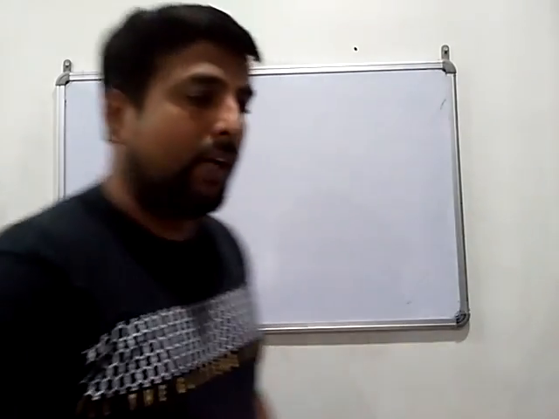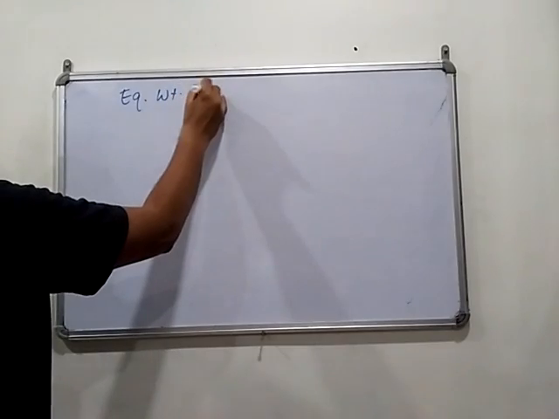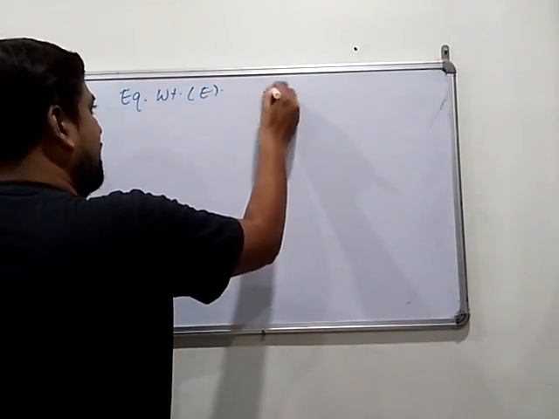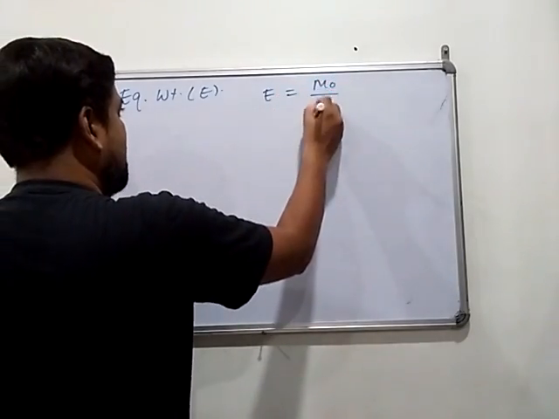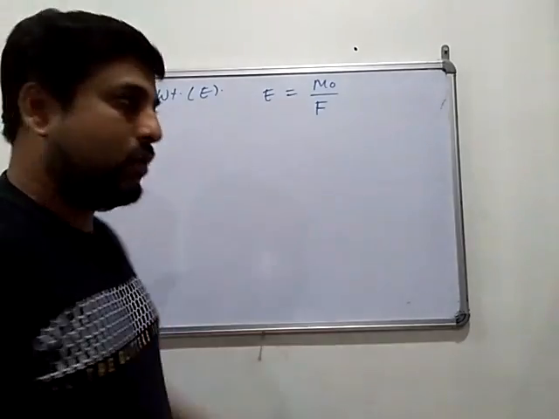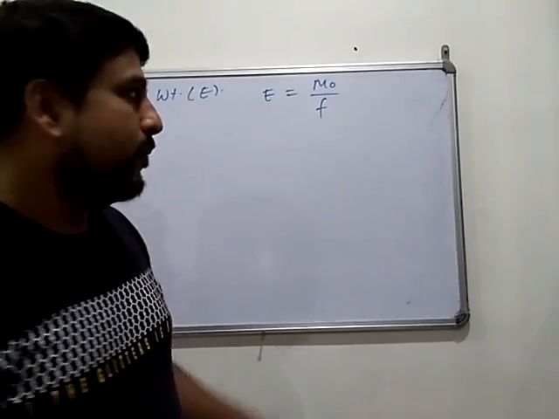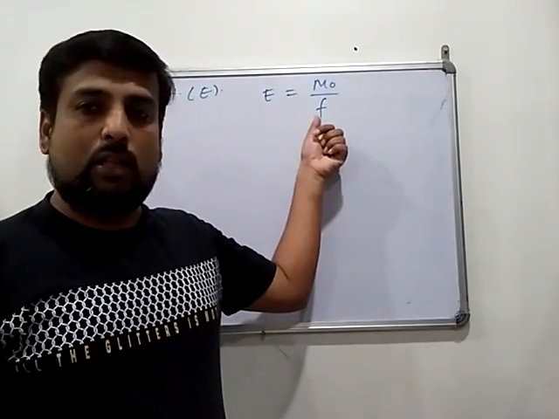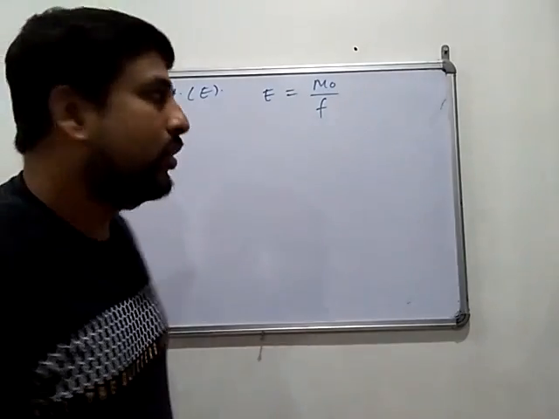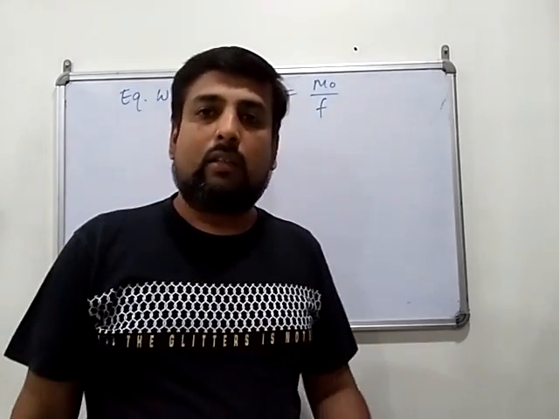How to calculate the equivalent weight E? It is very simple. Equivalent weight can be calculated by dividing the molar mass by the n factor, or just the factor. Small f you can take, because capital F denotes the formality. So this is known as the n factor, or simply the factor. By dividing the molar mass by the factor, you get the equivalent weight.